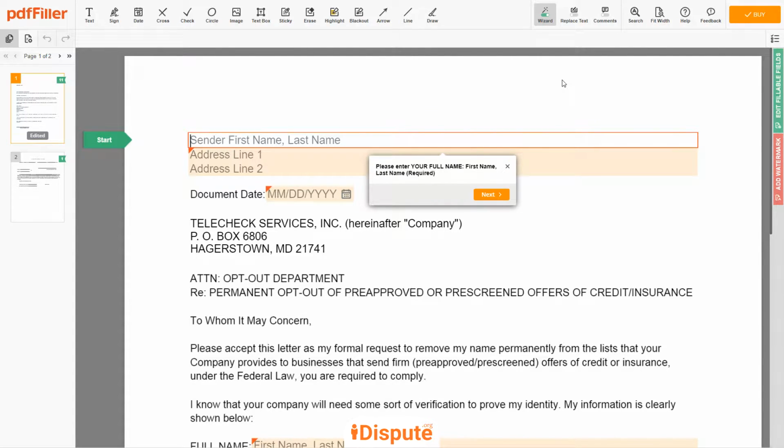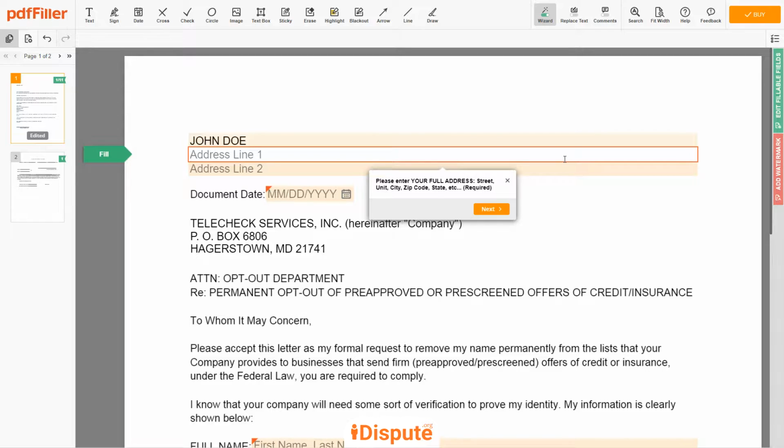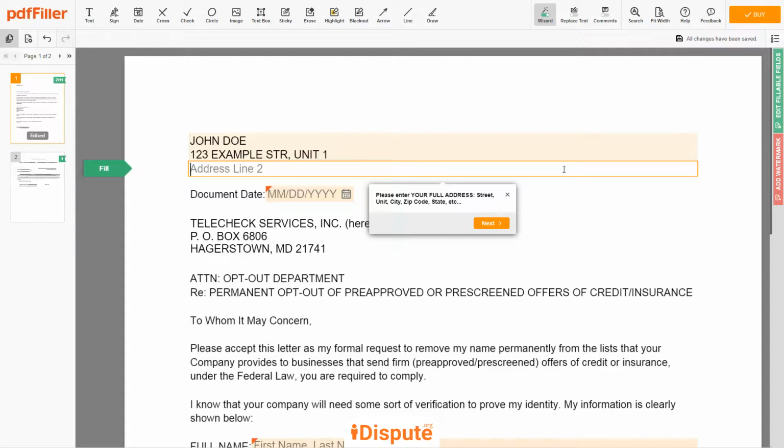Begin with your first and last name at the top. An example: John Doe. Next, enter your current address, the same address as mentioned in your ID or driver license. Address line 1, 123 Example Street, Unit 1. Address line 2, New York, New York 12345. Choose your document date.